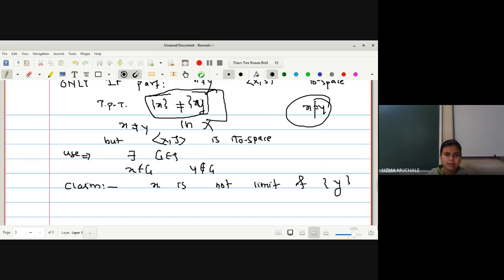So what do you mean by their limit points are different? Because they are having only one element, no, X is singleton X and singleton Y. No doubt X is not equal to Y, so obviously X will not be a limit point of Y. But we have to prove this statement. If we prove that X is not a limit point of singleton Y, we can prove vice versa that Y is not a limit point of X. Are you getting me? What I have to do? Yes, ma'am, we have to show that their closures are not equal. What is given to us? X is not equal to Y. So simply we have to prove that their limit points are also different.